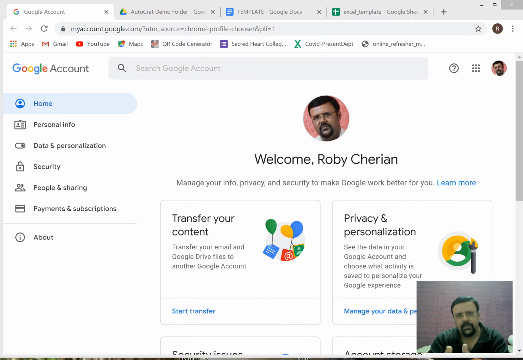We found that we need to issue certificates to the participants, and when I searched through the net, I found that there's a simple method through which you can generate certificates to all the attended participants with just a click in the computer. So once it was done successfully in most of the webinars, people requested me to share the knowledge.